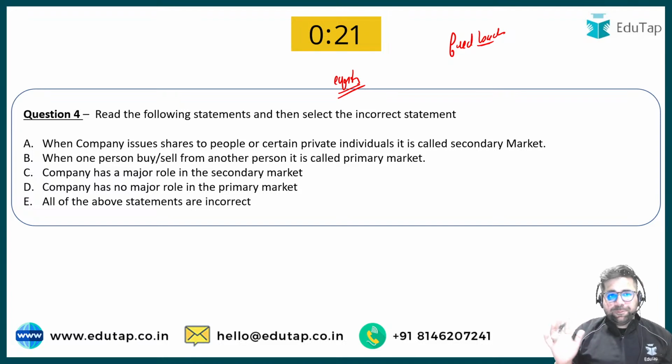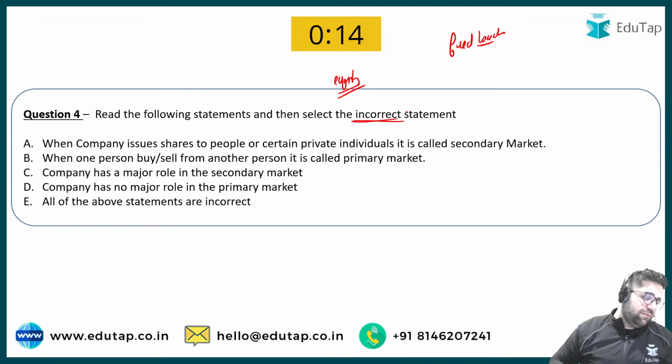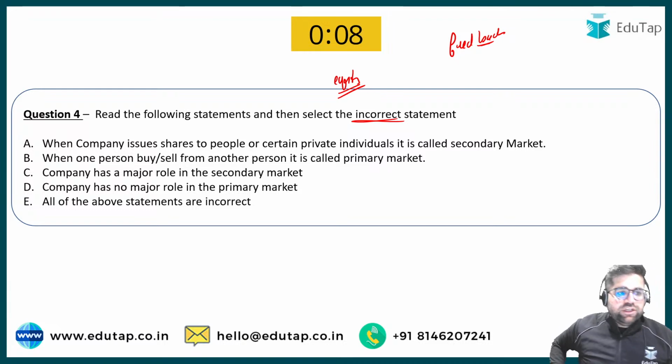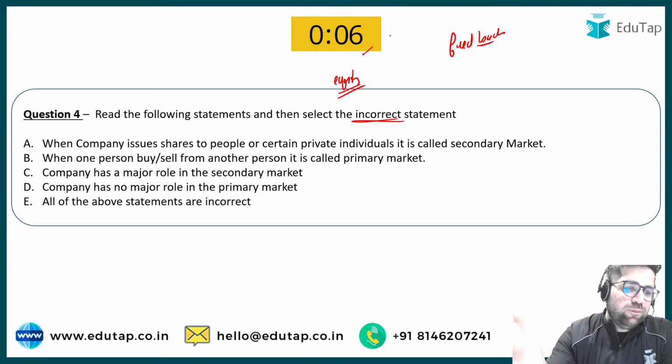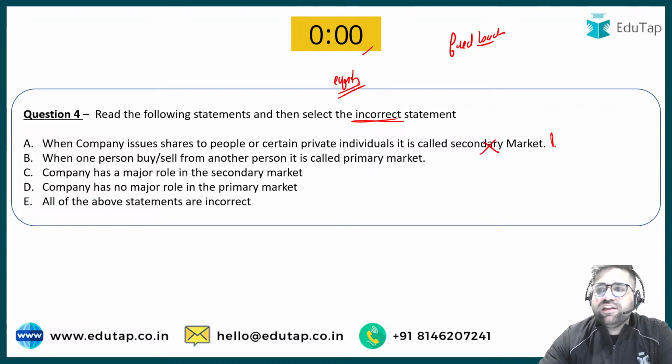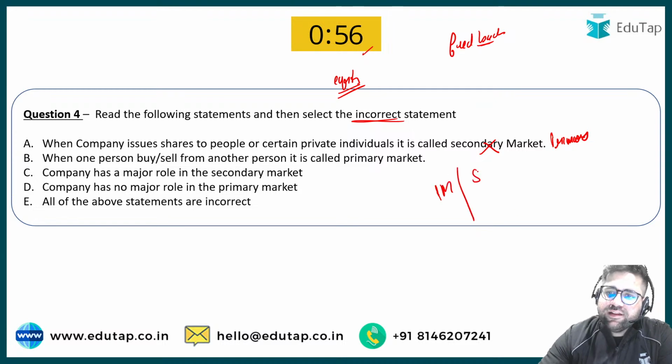Question number 4. Read the following statements and then select the incorrect statement. Incorrect is what it says, so go slowly. Maximum of you are going with E and some are also going with A. Chalo, let's read it because 1 minute is almost over. When a company issues shares to the public or certain private individuals, it is known as secondary. No, it is known as primary market. I hope you know what is primary market and what is secondary market.